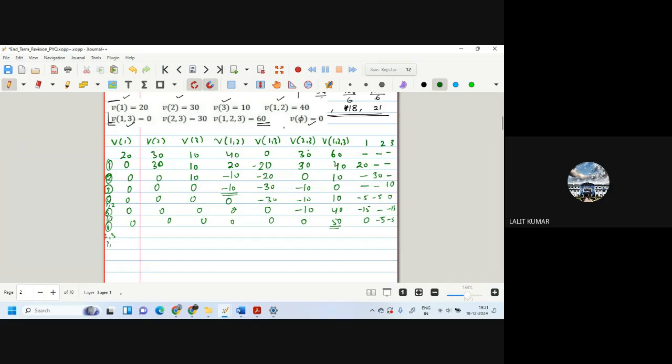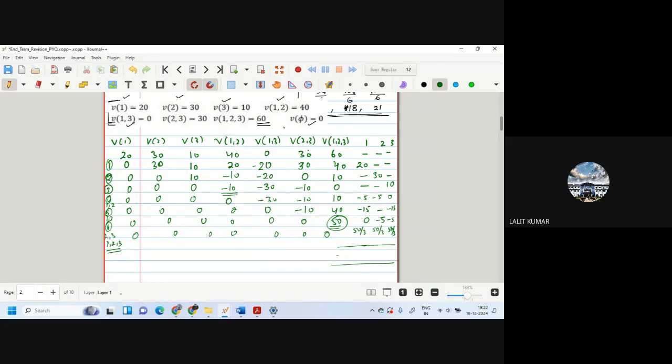Now you do 1, 2, 3. So you remove 1, 2, 3, and get 0, 0, 0, 0, 0, 0, 0. And this 50 gets divided among all. So this will become 50 by 3, 50 by 3, 50 by 3. And you add these, so you will get the allocations for these players, the dissolution.